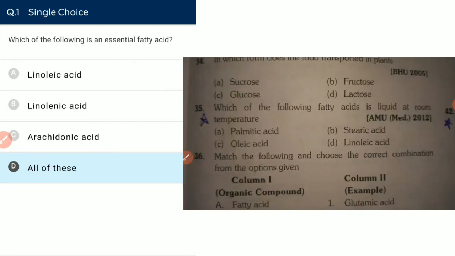So let's talk about some questions. Which of the following fatty acids is liquid at room temperature? Unsaturated fatty acids are liquid at room temperature because they are highly reactive and unstable. Among the options we have palmitic acid, stearic acid, oleic acid, and linoleic acid. Oleic acid and linoleic acid both are unsaturated fatty acids, so they are our answer: they are liquid at room temperature.